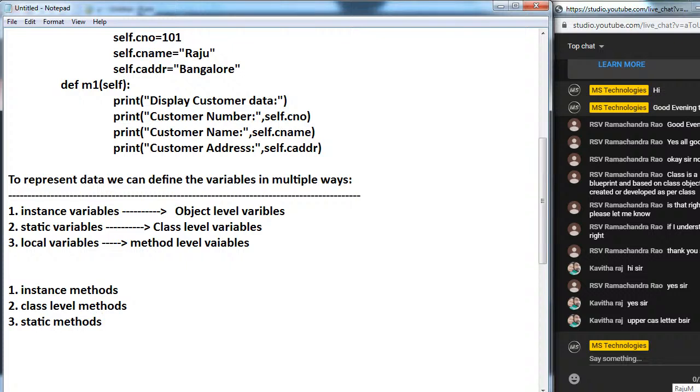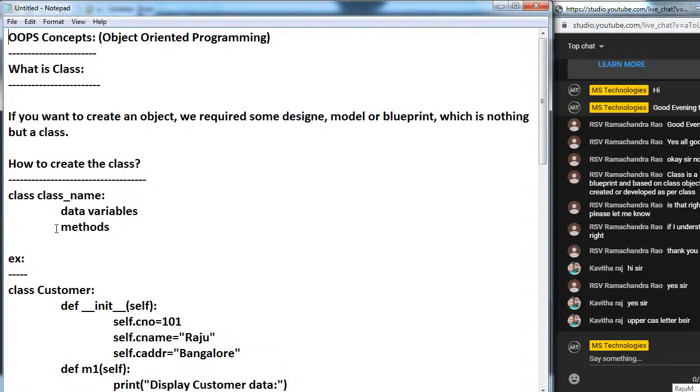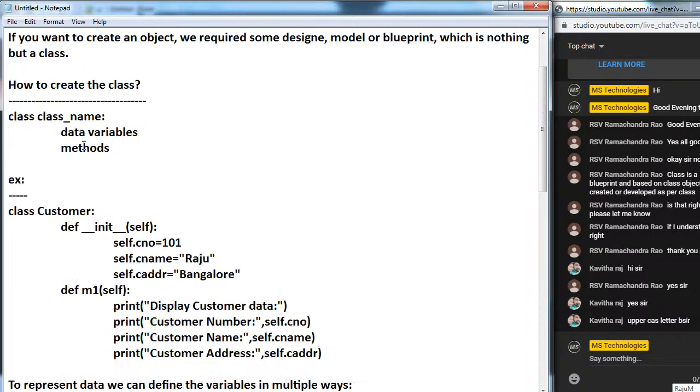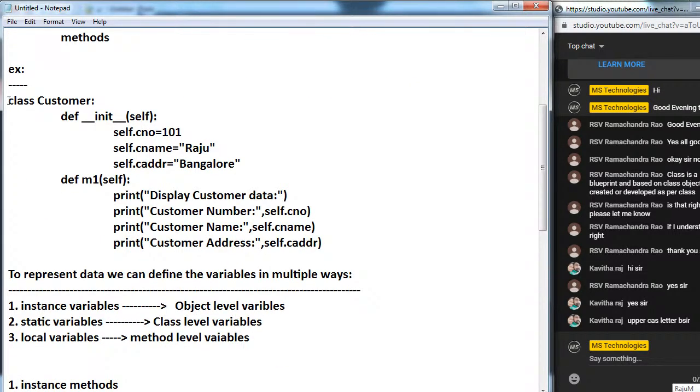Right. So one more thing, let's see. If you want to create any object, compulsorily a class must be required. So now here I have a customer class.